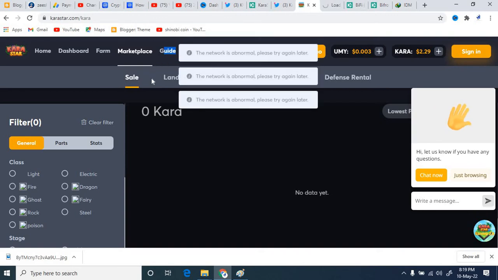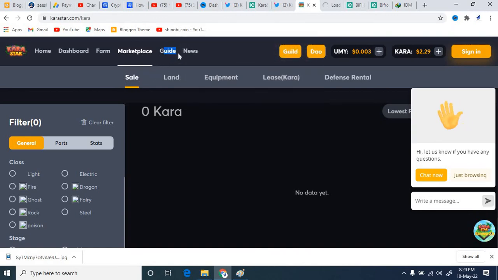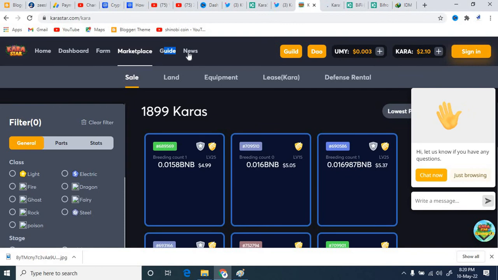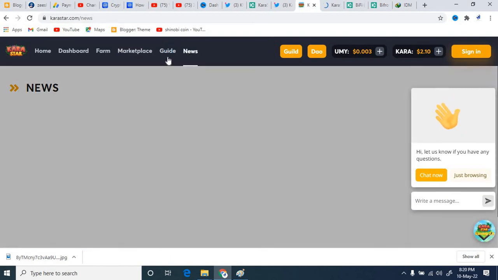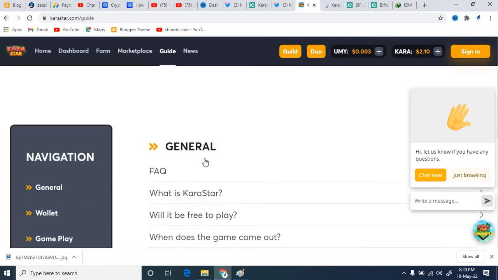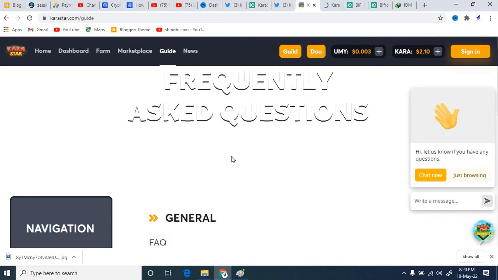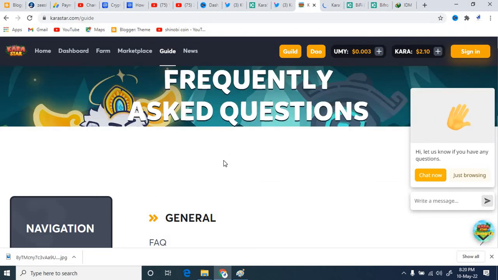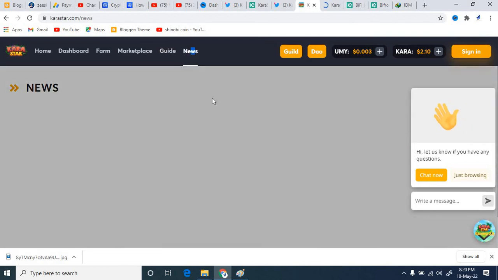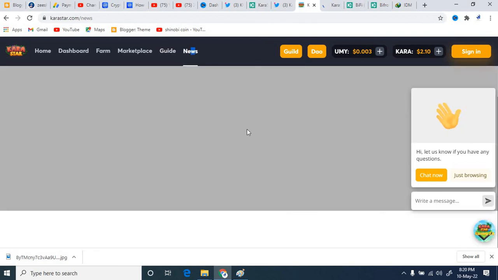And there's some detail about the guide, because first of all you must know about this game. If you play this game, you must know the guidance. After that you can also study the different types of news about this project, because if you keep up with the news, you will be able to get an entry at the best time. So right over here you can study the news. This is all the detail about this project.